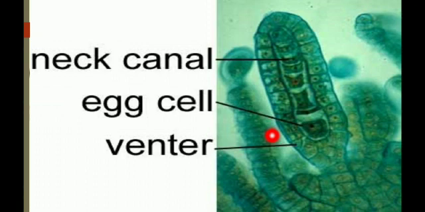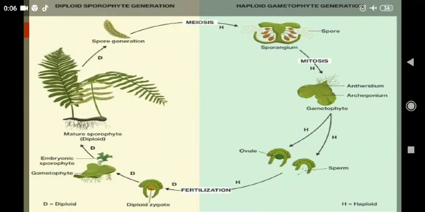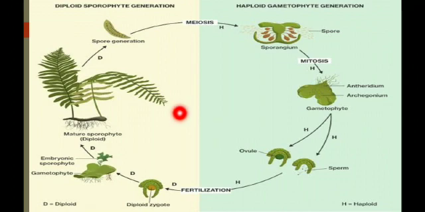Then water is essential for fertilization. After fertilization, a diploid zygote is formed and undergoes mitotic division to form the embryo. So here is the diploid sporophytic generation. The sporophyte undergoes meiosis and produces the sporangium. Then here is the prothallus formation, that is, the gametophytic generation begins.